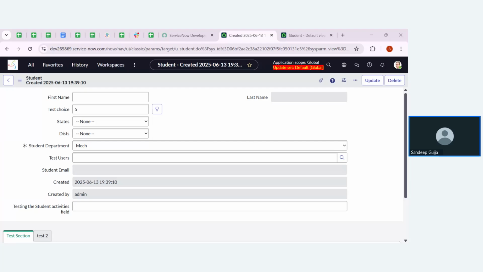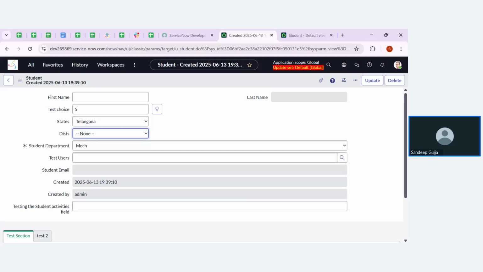Once again, select the state field and any one of your choice, but don't click on the district field. It shows choices. Ramesh, I didn't get exactly what you want to tell. So let me click on the states and pick the state. Then if I go for the districts, it will show the districts that are under that particular state.